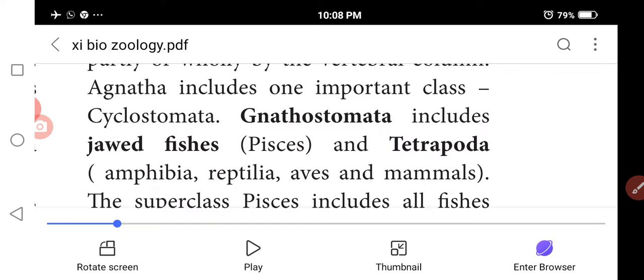Gnathostomata includes the jawed fishes and tetrapods too. Tetrapoda includes amphibia, reptilia, aves and mammals. So these are the superclasses of fishes.